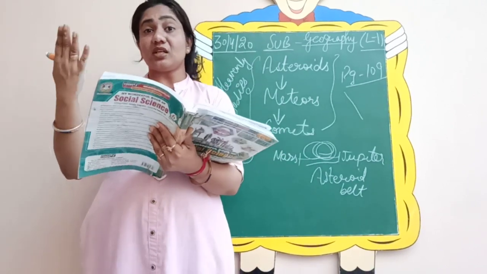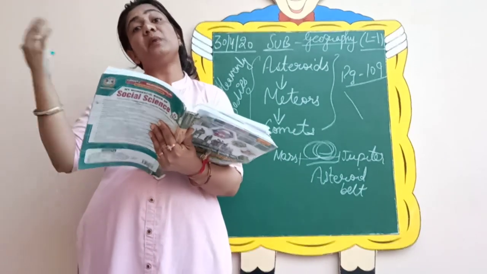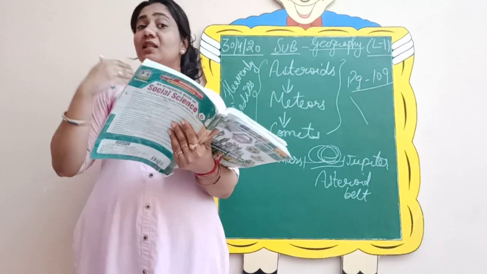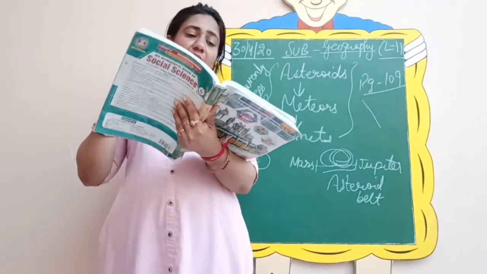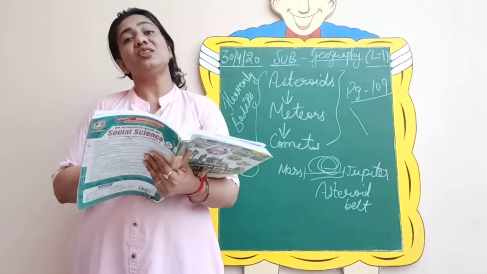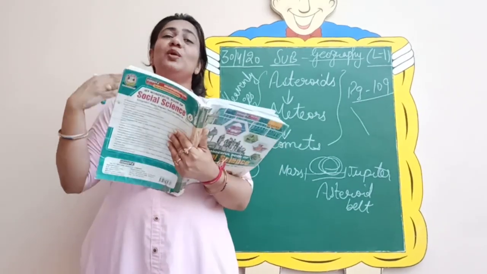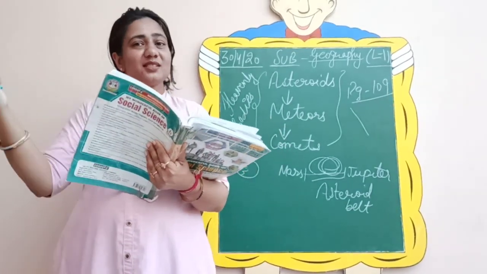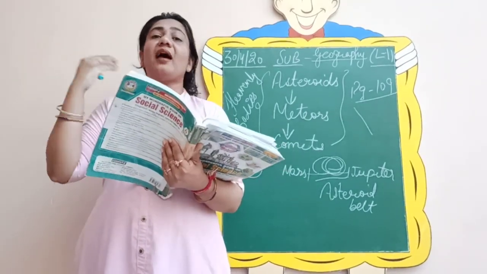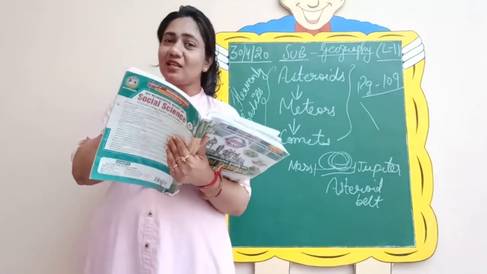1986. Now just think over, if it was visible in 1986 and if it is visible every 76 years, then which will be the next year in which we can see this Halley's Comet? So if we add on 1986 plus 76, it comes to year 2062. So now when can you see this comet, Halley's Comet? You can see this in the year 2062. We are living in 2020. Still we have how many years left? We are left with 42 years to see this comet.